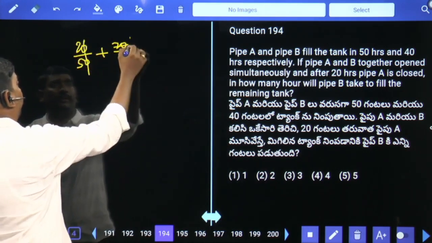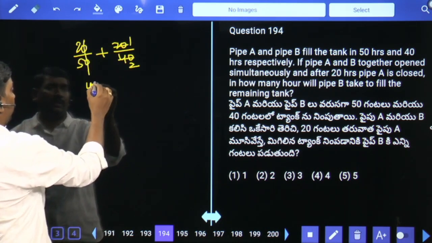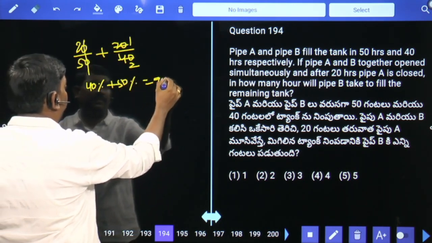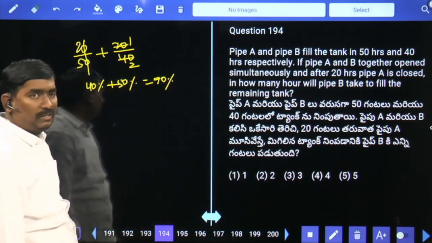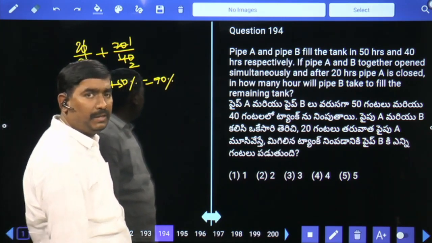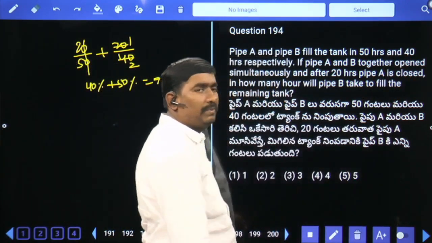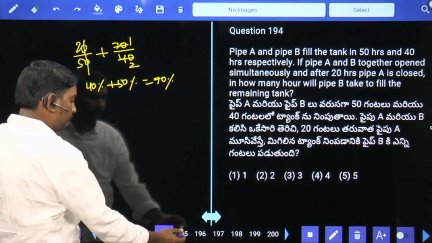2 by 5, 1 by 2. 2 by 5 means 40%, 1 by 2 means 50%. Already 90% is filled. The remaining 10% of the tank is to be filled by pipe B alone. Pipe B fills the total tank in 40 hours, so 10% of the tank takes 4 hours.